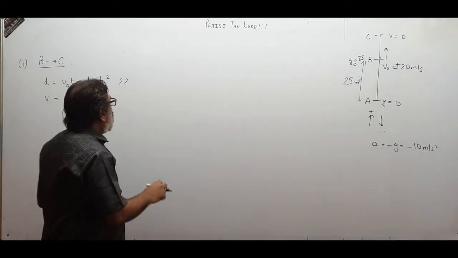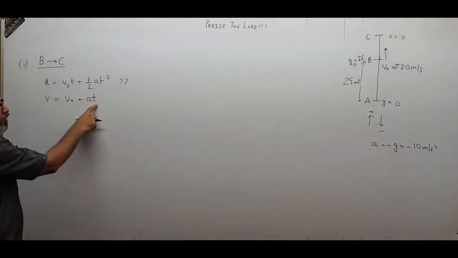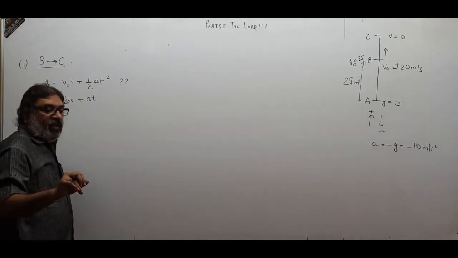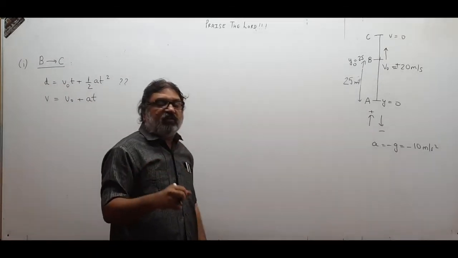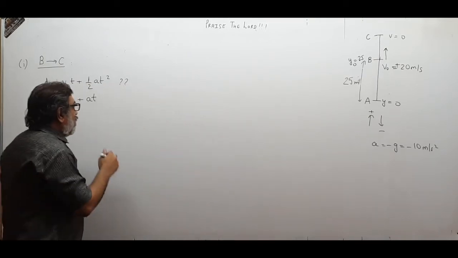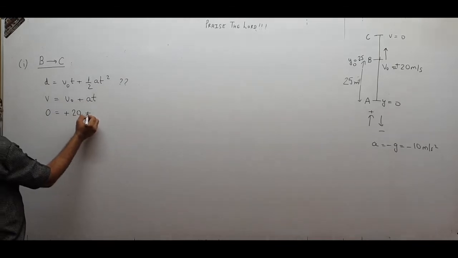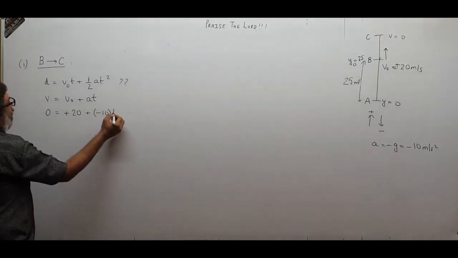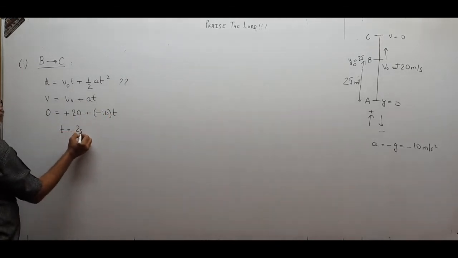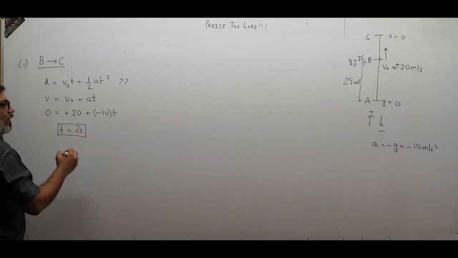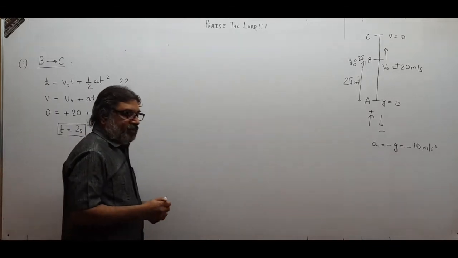Out of 4 variables, I know the value of 3, 1 is unknown, so I can use this equation. So 0 equals plus 20 plus minus 10 into t, so t will be 2 seconds. That means the ball will reach the point C in 2 seconds.